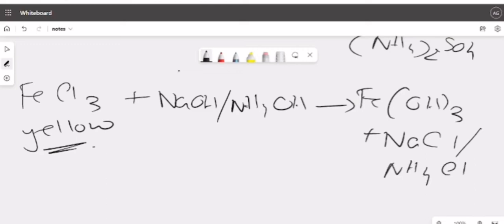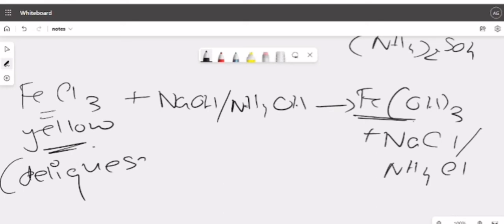Understood? It depends again on what is being used. So this color is already mentioned, reddish brown, and this color is yellow. Now we will find FeCl3 is kept in an airtight bottle. Why? The reason is very simple. It's a deliquescent substance. Okay, remember this also. This FeCl3 can easily form a saturated solution, so we keep it in airtight bottles. Clear? Remember these two things, because this is very important.